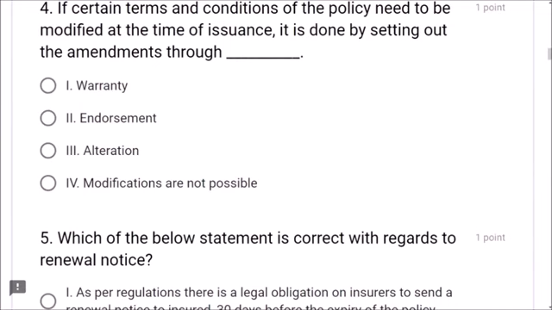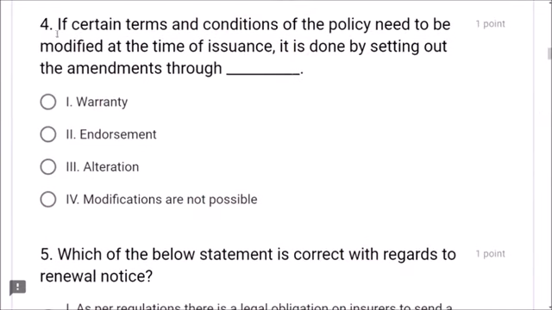Next, question number 4. If certain terms and conditions of the policy need to be modified at the time of issuance, that needs some modifications. It is done by setting out the amendments through what? Endorsements. Dear friends, if there is some modification, endorsement is possible. Warranty, alteration, modifications are not possible. No, modifications are possible by endorsement.